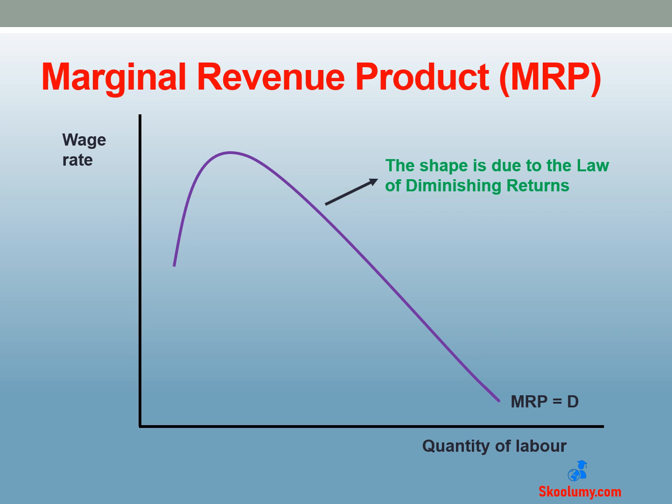The marginal revenue product curve slopes upwards first and then slopes downwards. Initially, an additional worker will produce more and bring in more revenue for the business. But it will get to a stage when every extra worker starts producing less than the previous worker, due to the law of diminishing returns. Therefore, the revenue made from the extra worker also starts to fall.